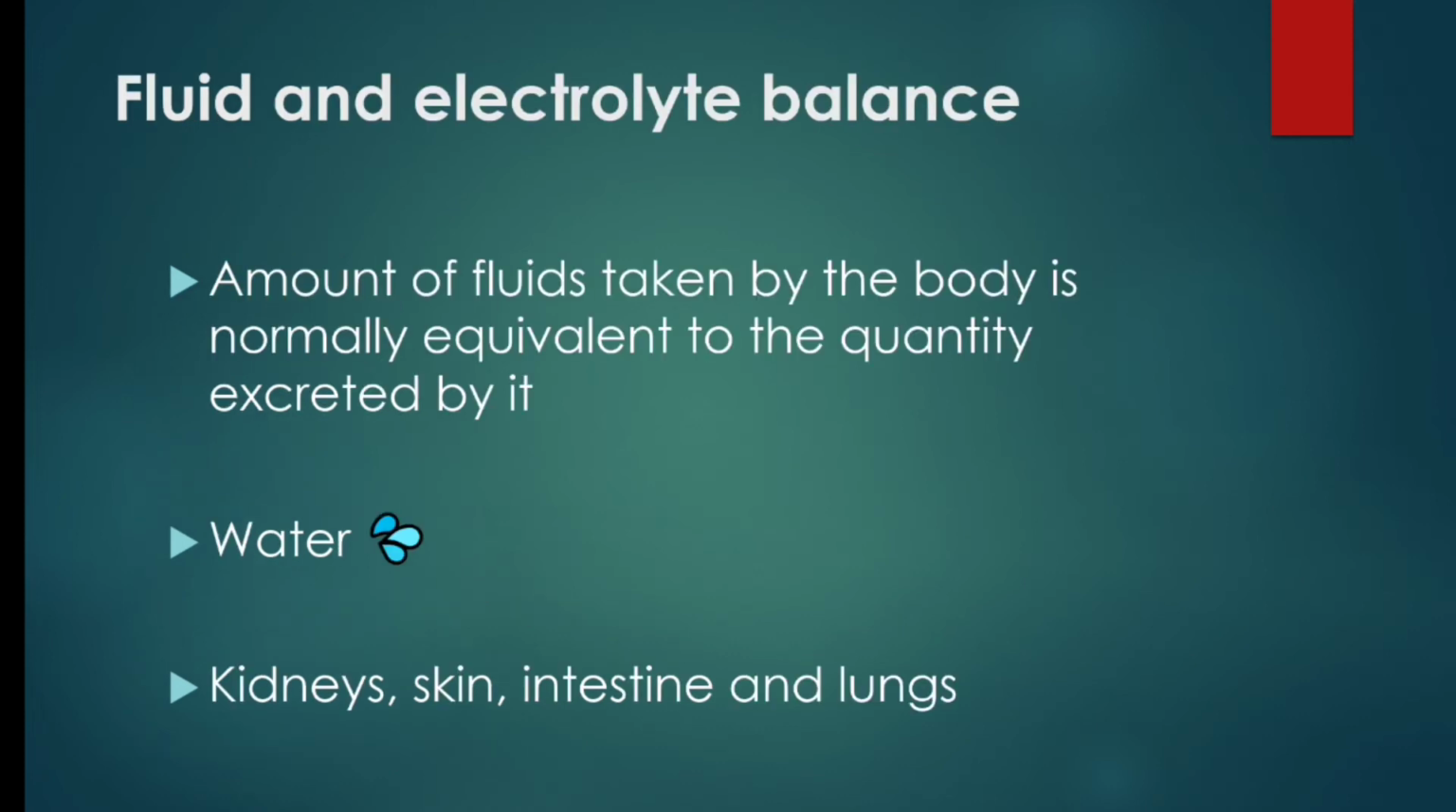Now let's see how fluid and electrolyte balance happens in the body. The amount of fluids taken in by the body is normally equivalent to the quantity excreted by it. Fluids come in the form of water, other liquids and food. Water in the body is lost from the kidneys as urine, from the skin as sweat, from the intestine as feces, and from the lungs as vapors in the air breathed out.